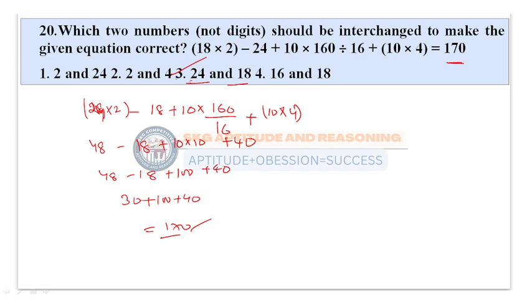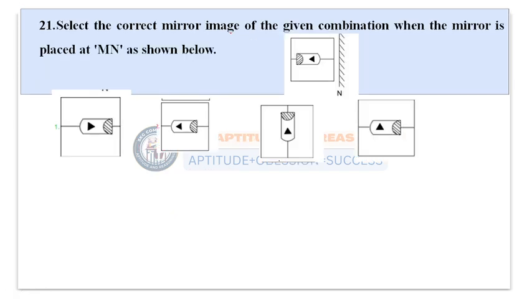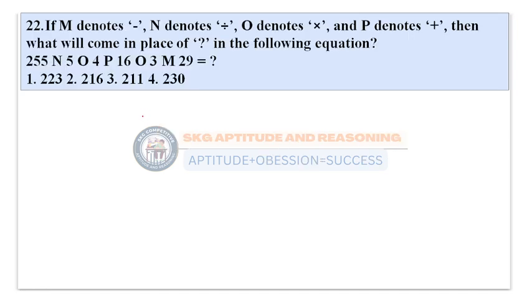Let us go to the next question. This was the next question, which is on the mirror images topic. If you observe here, a triangle is present. So in the mirror, it has to look like this. In which option is it present like this? Not like this, not like this. So only one option is satisfying. The first option will be the correct one. Let us move to the next question.